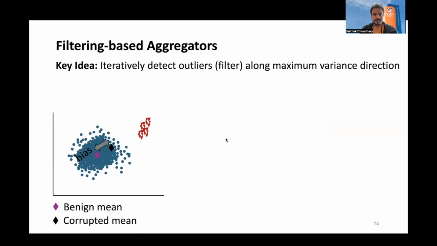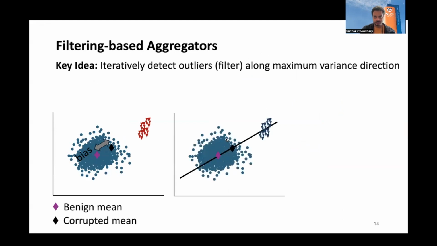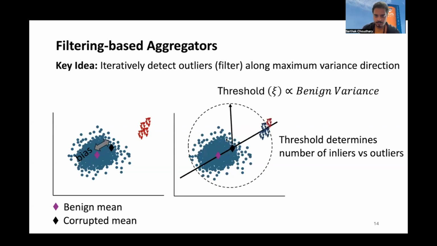So the key idea of filtering-based defenses or aggregators is to iteratively filter out the outliers along the maximum variance direction. To separate the outliers from the inliers, they use a threshold which is proportional to the benign variance. And this threshold determines the number of inliers versus outliers that they would remove in every iteration.